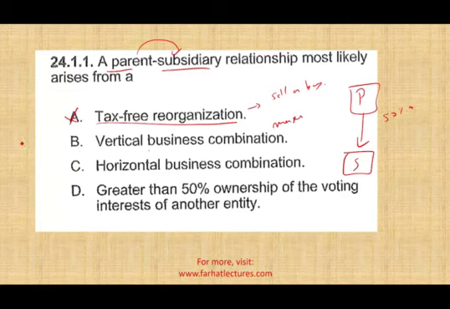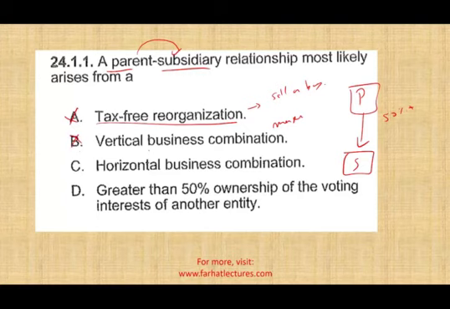So why do they call it vertical? It's vertical because, for example, you have a car manufacturer and they have a relationship with their supplier. Let's put the supplier on the top, because this is the supplier for the car parts and this is the car manufacturer. It's vertical where the suppliers provide you with what you need to manufacture the car. So that doesn't create a parent-subsidiary.